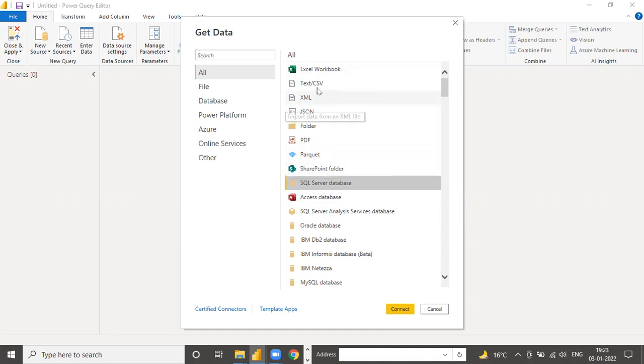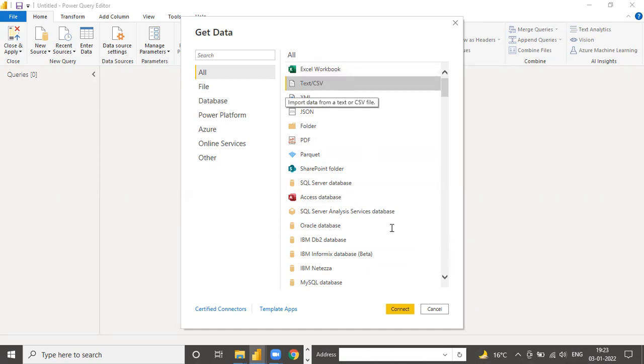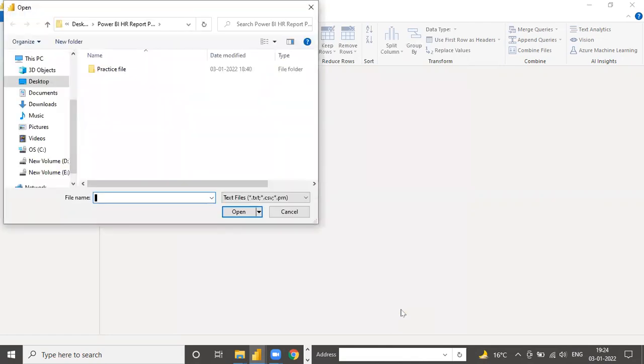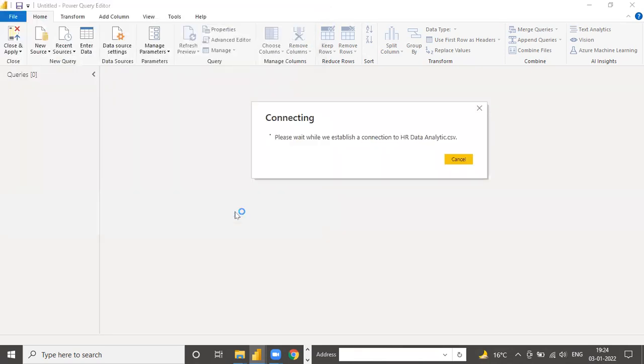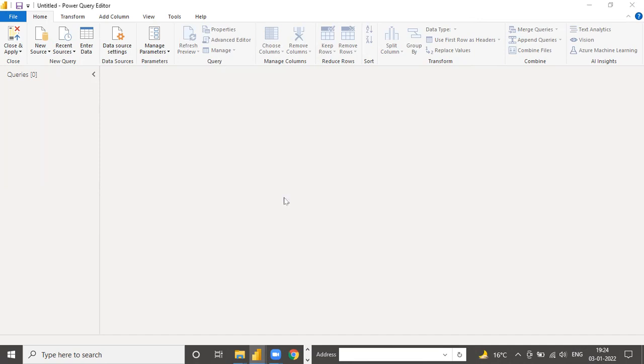Suppose right now my file is in CSV format, so I am going to select this text and CSV and click to connect. If I make the connection, it will go directly to select the file from a folder. That's a simple thing. Select the file from a folder. If I go to this practice file and select this file because I need this file to work, and click on open. When I open this file, you can see it is connecting the data. It will take 1 or 2 minutes. See, it will depend on the data.